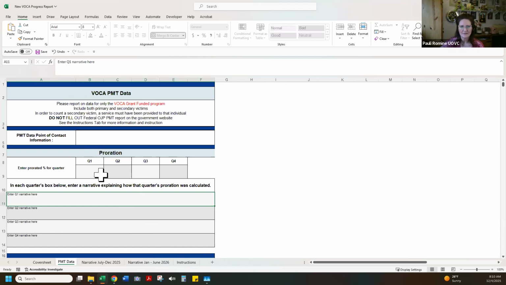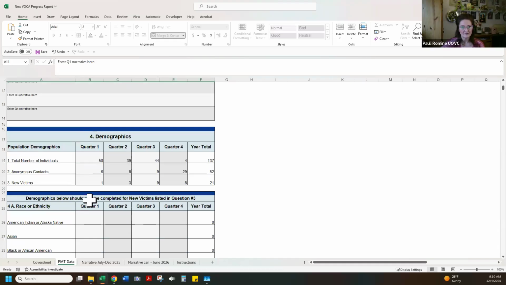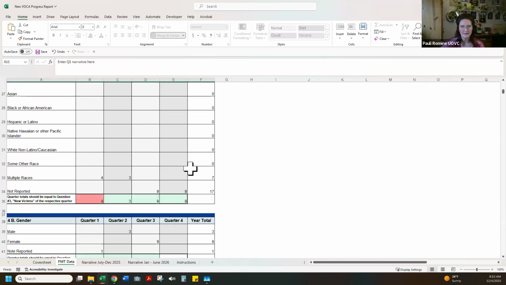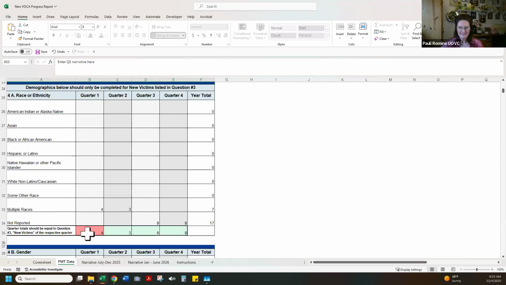I want to mention that this PMT tab will help us know if our data matches. For demographics, the sheet will show you red or green boxes for age, race, and gender in relation to the new victims entered. So if you've entered new victims up here and your data does not match down here, the box will turn red. When data matches, the boxes will turn green, again for age, race, and gender.